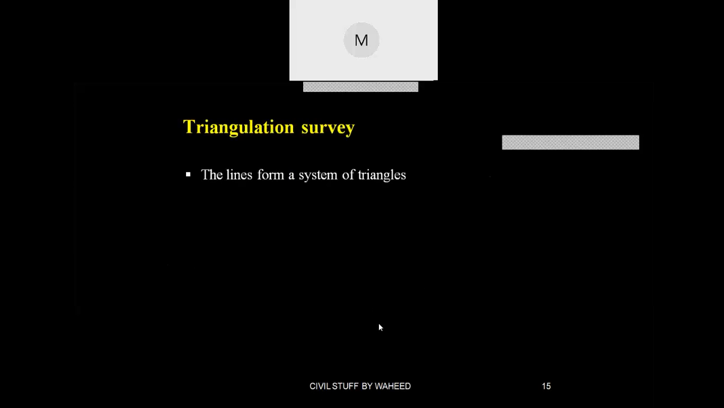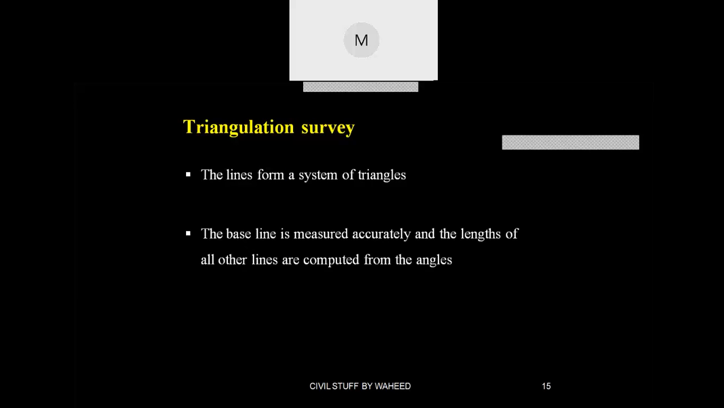Next, triangulation means what? It forms a system of triangles, a network of triangles. And here the base lines are measured accurately and the lengths of the other lines are computed from the angles. We'll come across this one.